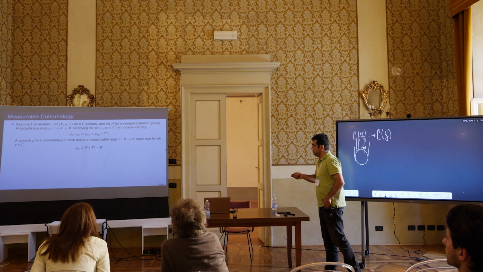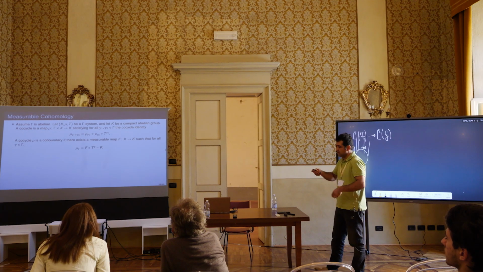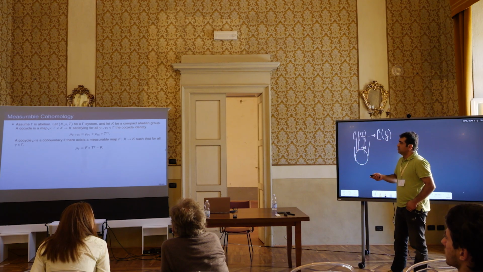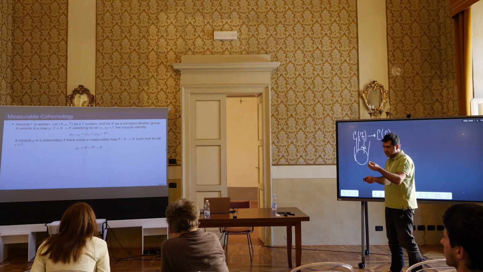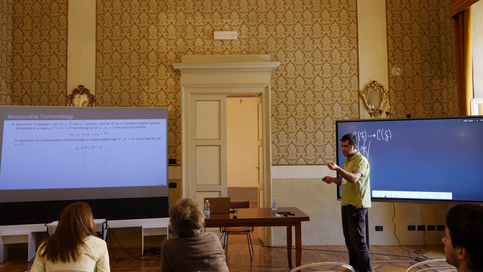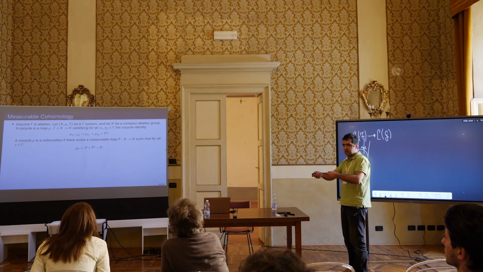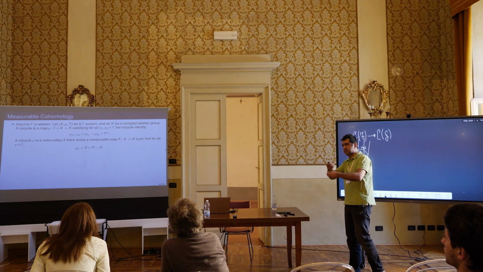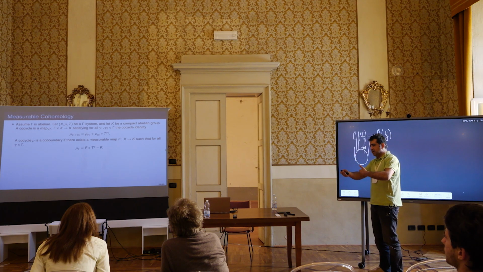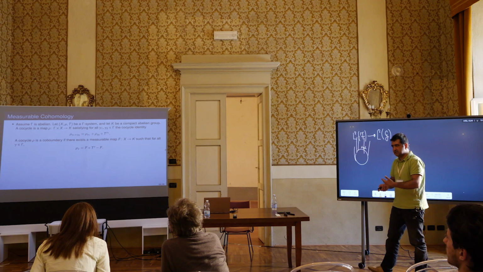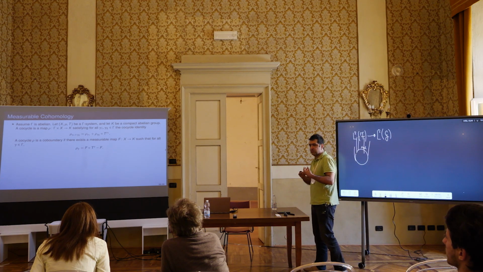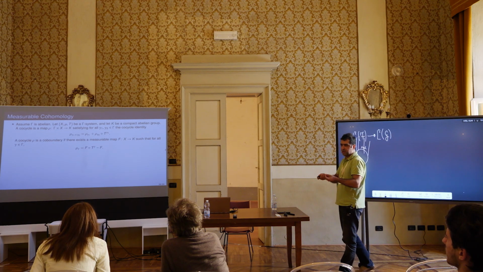So we replace here the group law or action by the external action of the group gamma. One can show in the measure-theoretic or ergodic context that if a cocycle is a coboundary, then it doesn't add any additional dynamics to the system. So if you extend by a coboundary, then you obtain a system which is isomorphic to your original system. So it is important to classify those cocycles which are coboundaries.